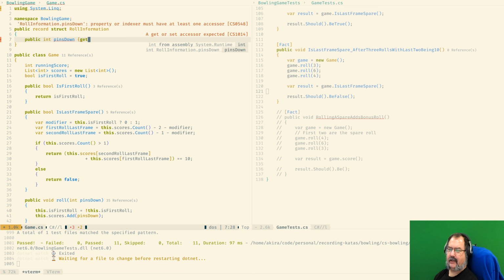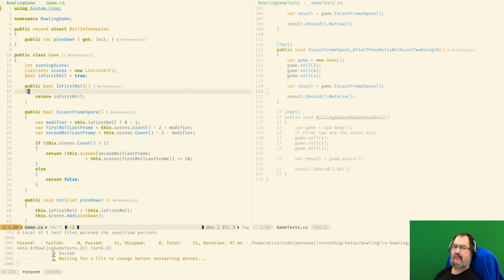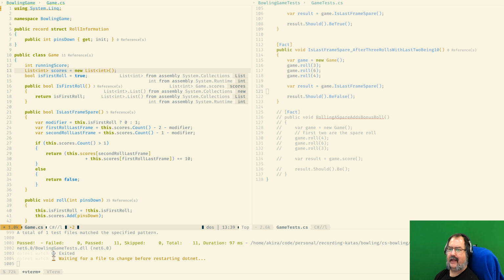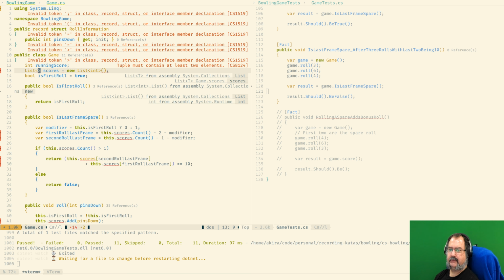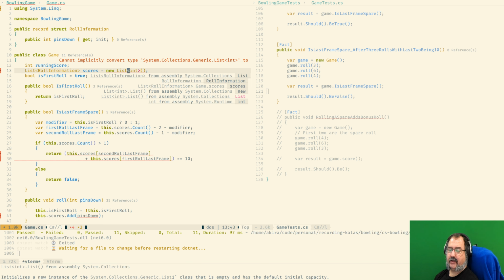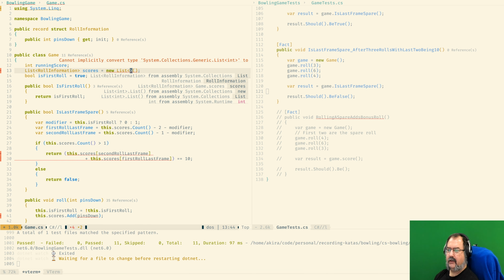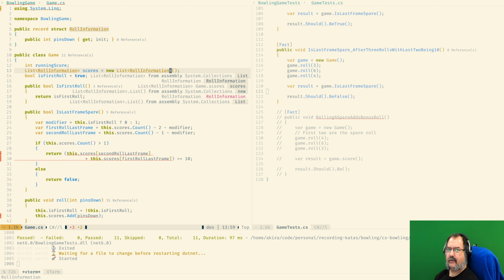In fact, let's start slightly smaller than I was going to be doing, and replace the int with the roll information that only has the pins down. It's the only thing it has, yeah? So that means that this roll information, now I have set up as a record. I love immutable data.